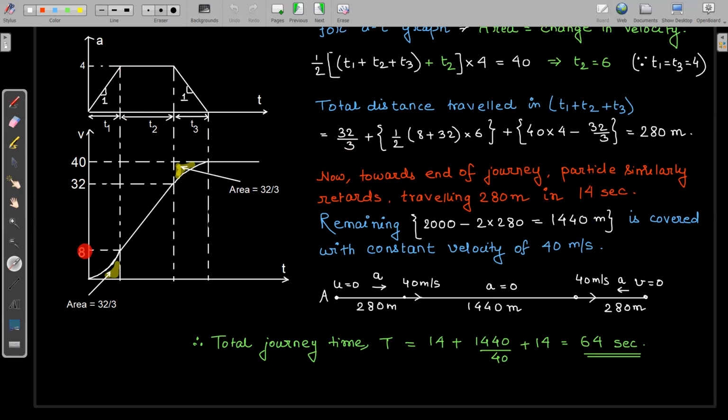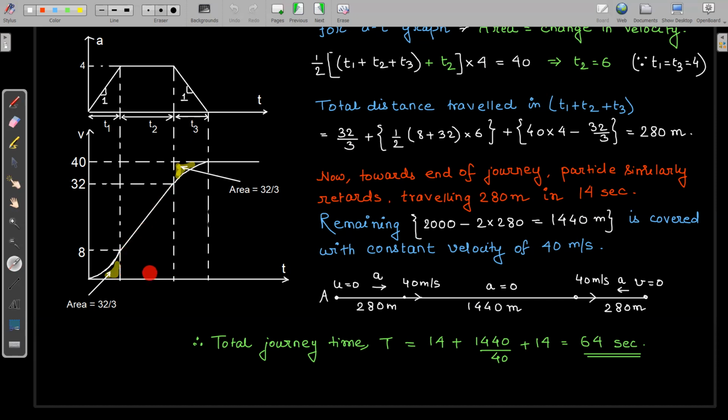So here the velocity was 8 meter per second at the end of the T1 interval, and the change in velocity further is 24, right? So 8 plus 24 will give me 32 meter per second. Okay, so at the end of the T2 interval, our velocity will be 32 meter per second. And at the end of the T3 interval, the velocity should finally be equal to 40 meter per second. So what is the total distance? First term is this 32 by 3 meter. Second will be this area under the velocity-time graph.